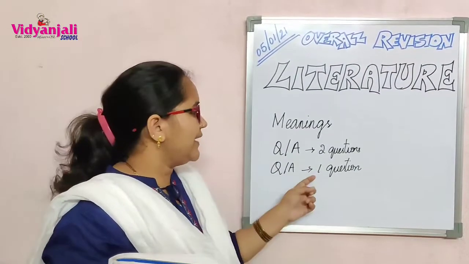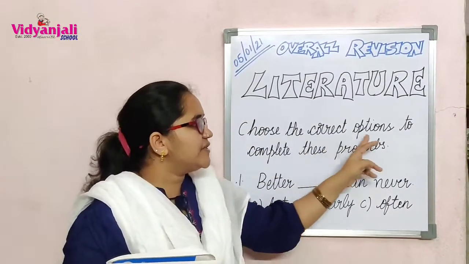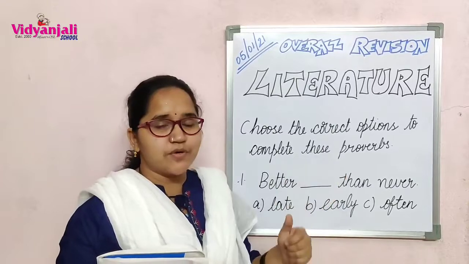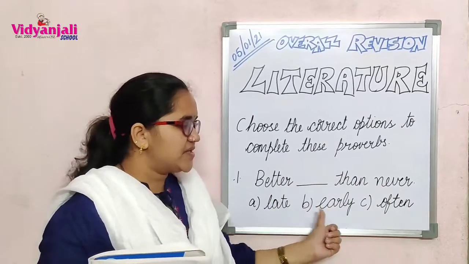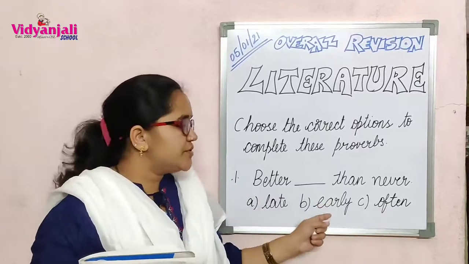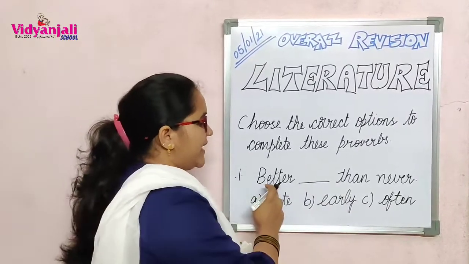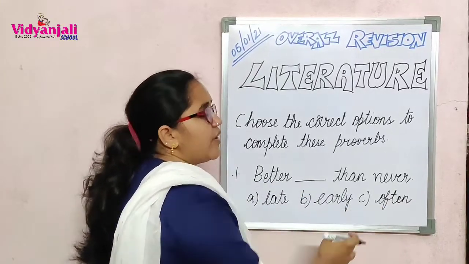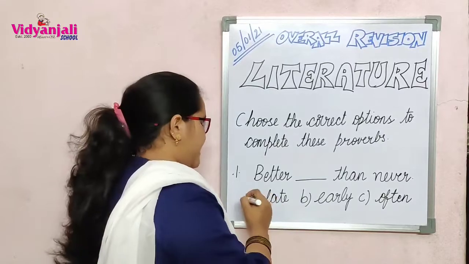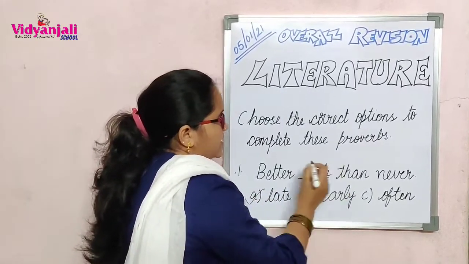Okay. Now, next Roman in our literature. Choose the correct options to complete these proverbs. Better blank than never. Late, early, often. Choose the correct option to complete the proverb. Better late, better early than never, better often than never. Better late than never. So, tick the option.